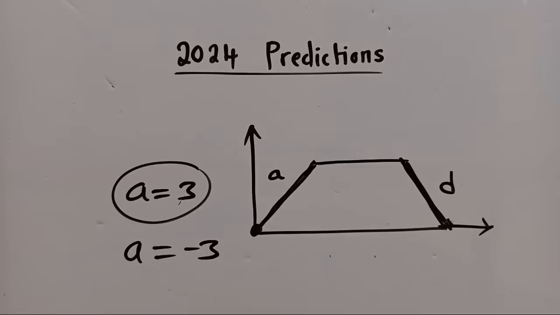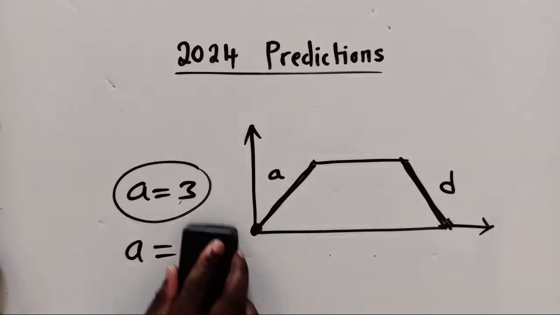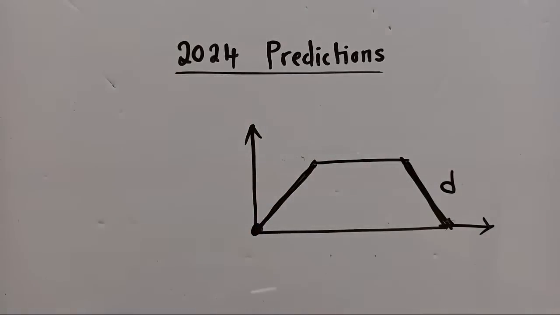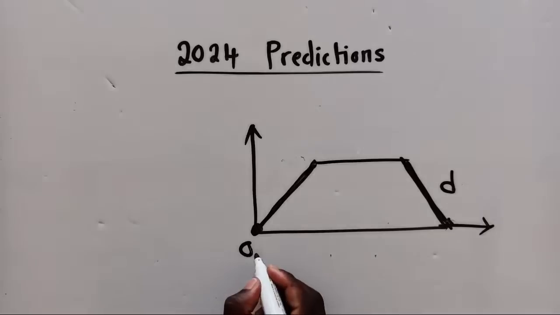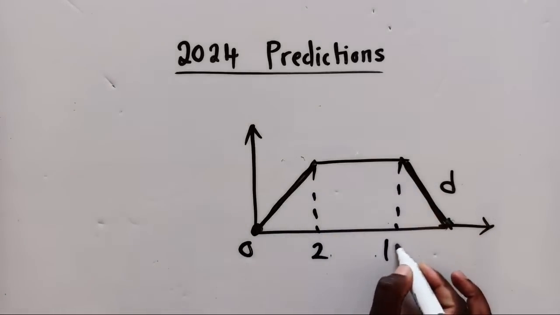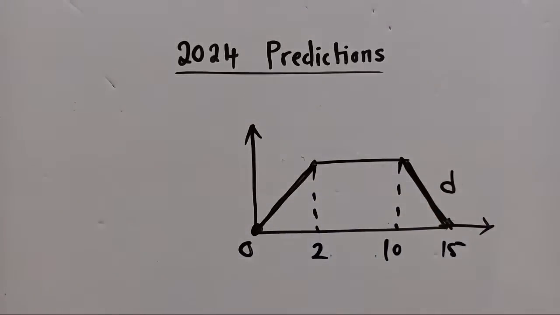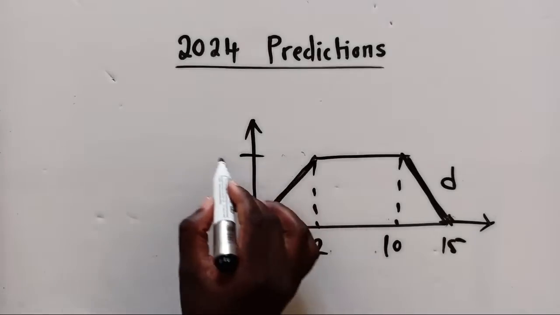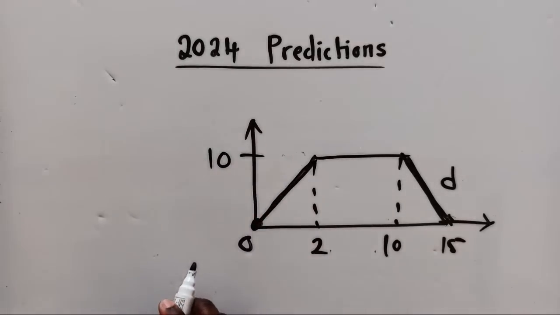Now here, let me show you two things. They gave us a 0 here, and there was a 2 here. There was a 10 and a 15 here. I want you to follow. Okay, let me see this. Here there was a 10.